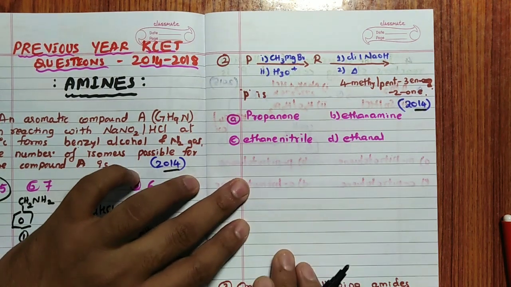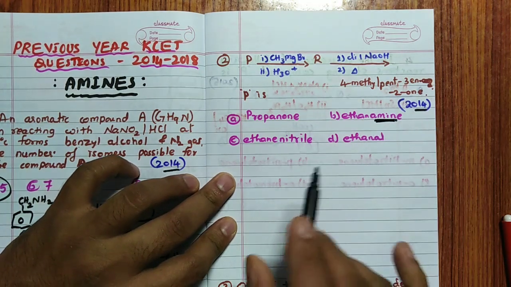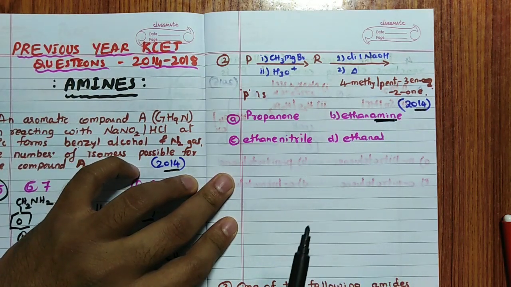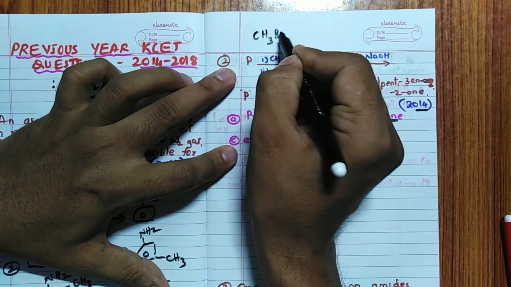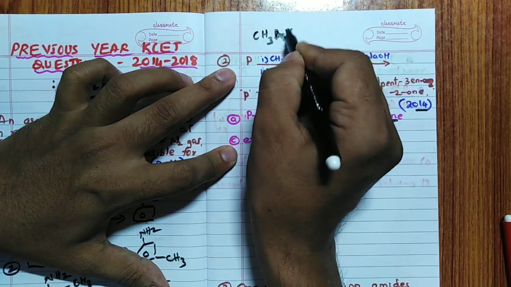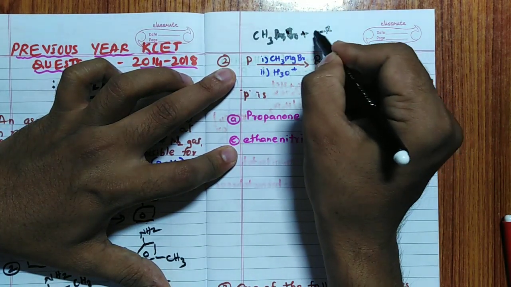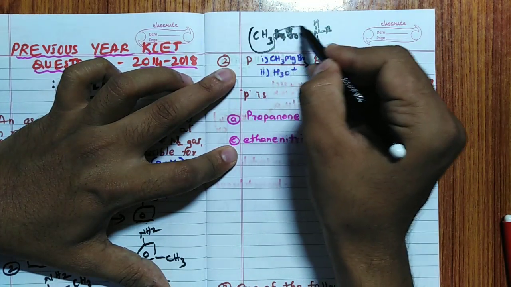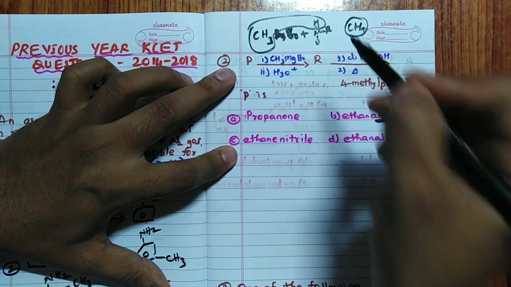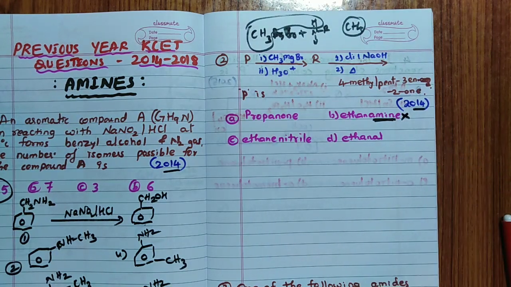See, I will tell you. First of all, remember, if it is an amine, I have already discussed this in the case of the Grignard reagent. The link is given in the description box; you can go and see that. So, whenever CH3MgBr reacts with acidic hydrogen, see, RNH2 has acidic hydrogen, immediately it will form CH4. Then CH4 reacting with NaOH has no meaning, so it can never be the answer.